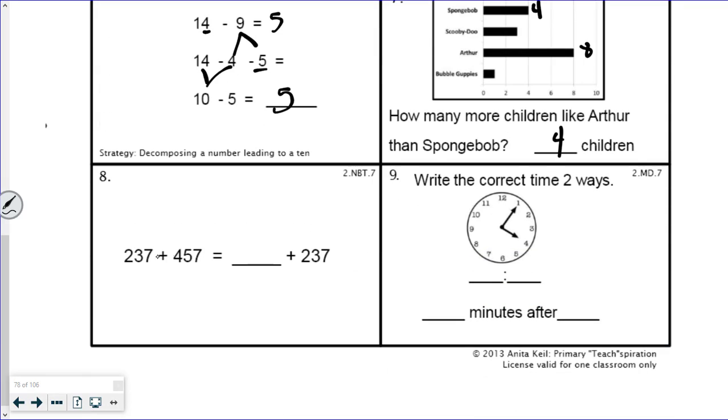All right, turnaround fact. 237 plus 457 equals 457 plus 237. These two numbers are the same. All we did is flip them around. Still the same answer. Write the correct time 2 ways. So let's see. My hour hand is pointing to the 4. Minutes, o'clock, 5. So 4:05. So it's 5 minutes after 4.